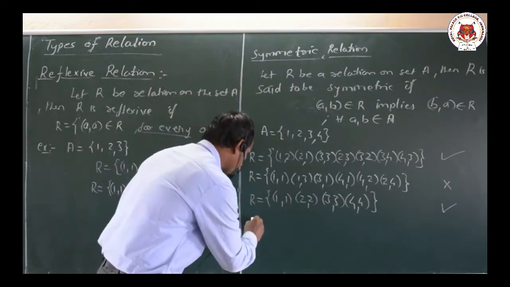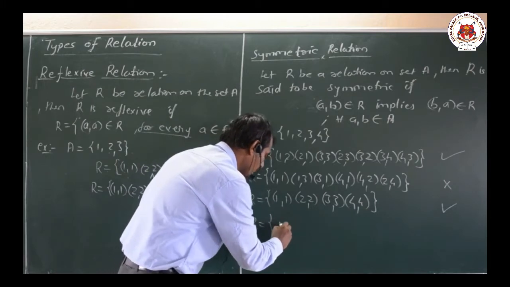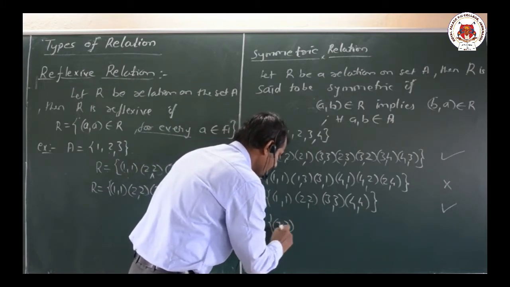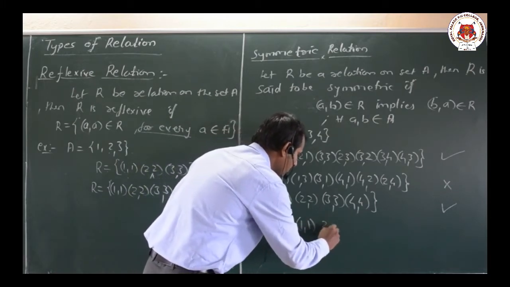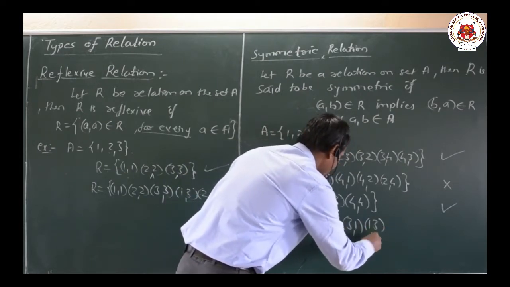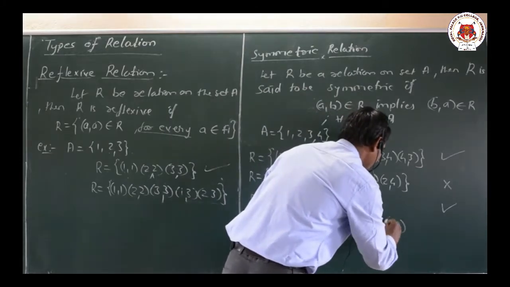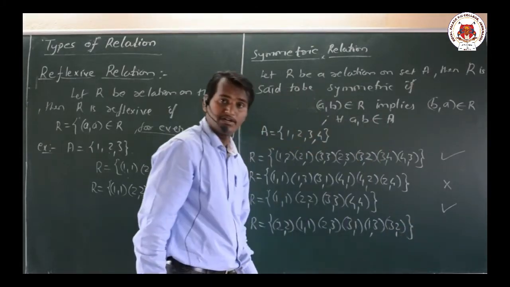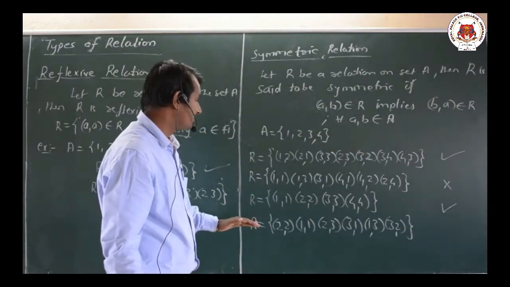Now let us take one more example here. R equal to {(2,2), (1,1), (2,3), (3,1), (1,3), (3,2)}. Let us take this particular relation, we have to check whether it is symmetric or not.